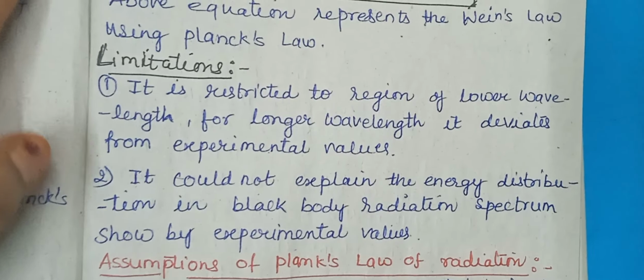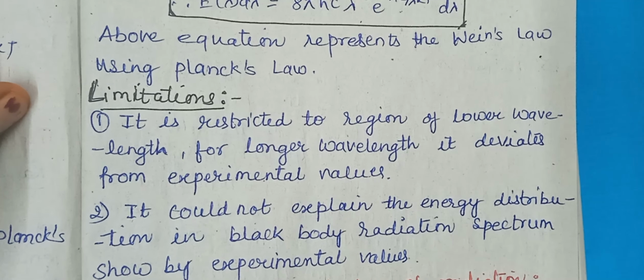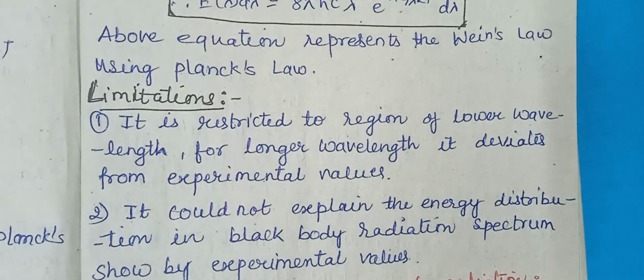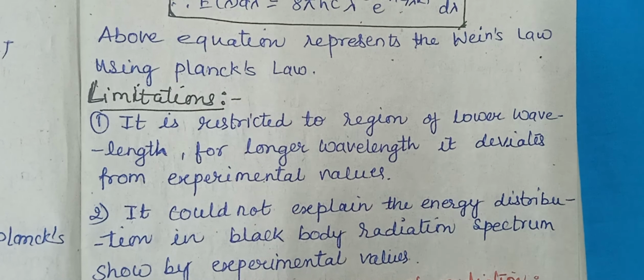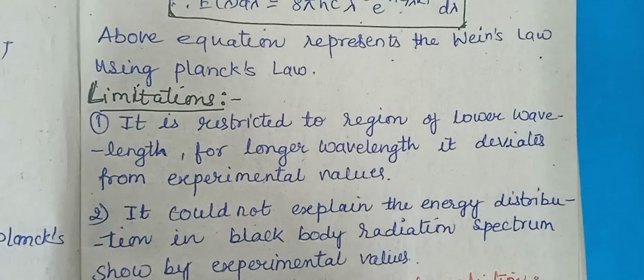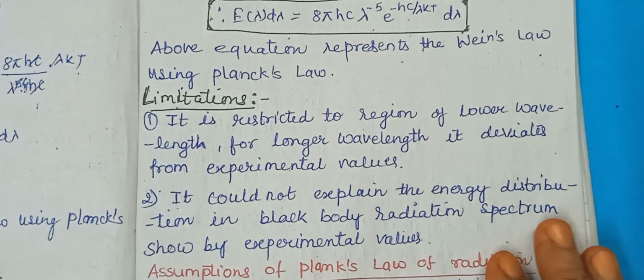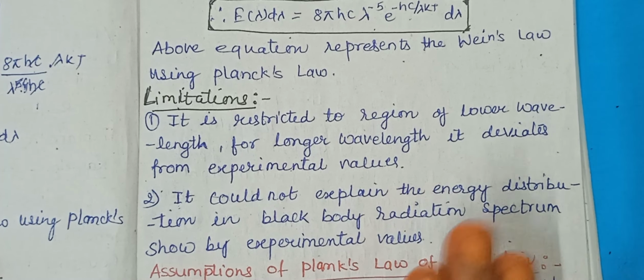Second, it could not explain the energy distribution in black body radiation spectrum shown by the experimental value. See, this law is working for only lower wavelength, so for higher wavelength spectrum we cannot explain. So this law is failed, this is not working for high wavelength.